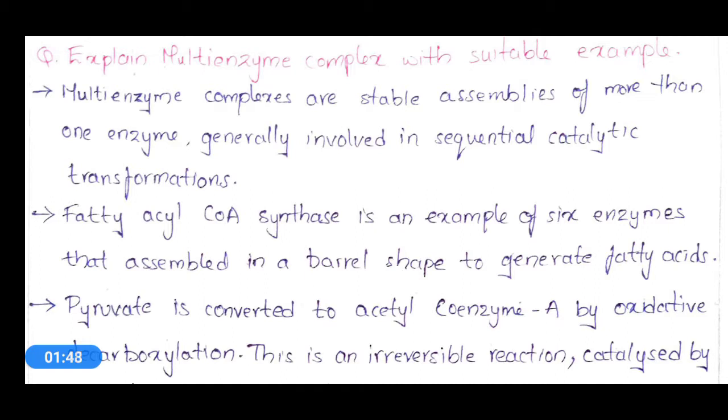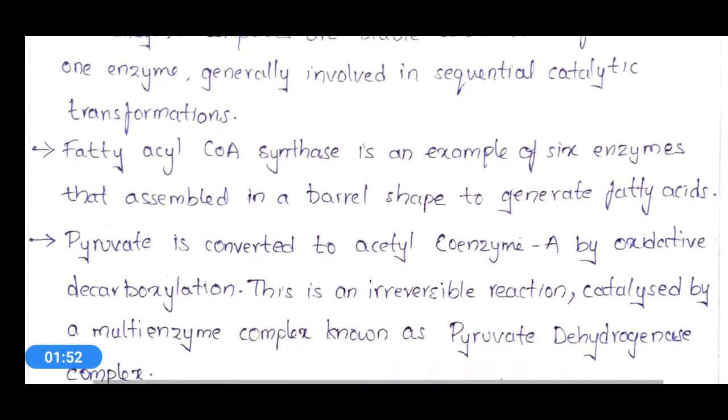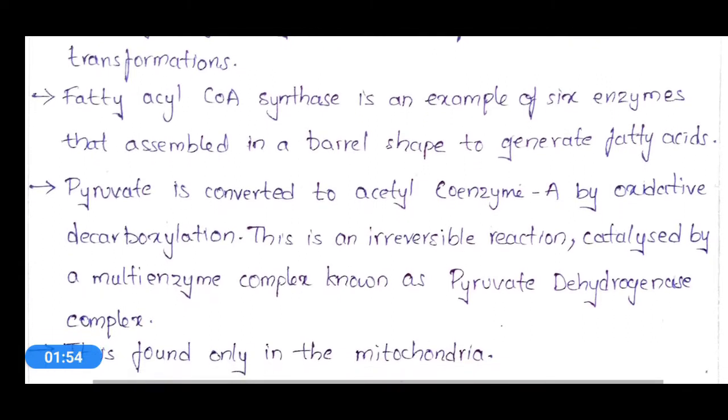Fatty acyl CoA synthase is an example of 6 enzymes that assemble in a barrel shape to generate fatty acids. Fatty acyl coenzyme A synthase is a multi-enzyme complex, and it contains 6 enzymes.